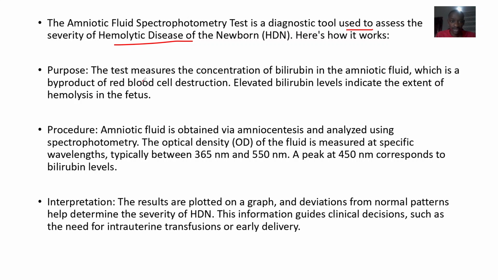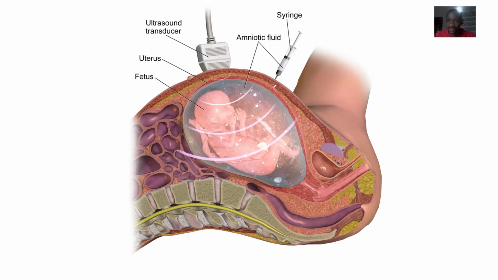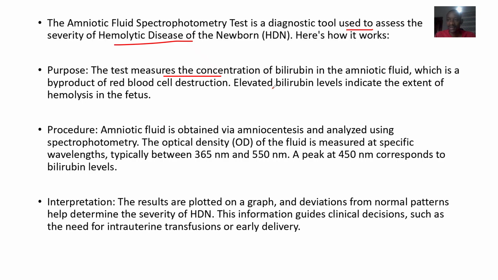So the purpose is the test usually measures the concentration of bilirubin in amniotic fluid. Why? Because if there's red blood cell breakdown, bilirubin is released. You get? So bilirubin is a byproduct of red blood cell destruction. You understand? Alright. So elevated bilirubin levels indicate that there's actually what? Hemolysis in the fetus.